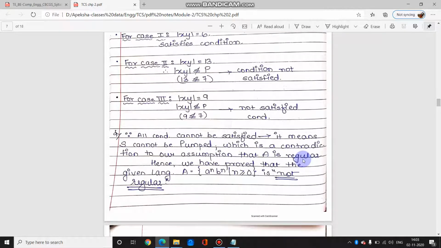क्योंकि जो भी language regular होता है उसका pumping possible होता है, वो repeating होगा तो भी वो original set को belong करेगा. But because all these conditions are failing, so it is a contradiction to our assumption that the language is regular, and because we say that the assumption is wrong, hence we prove that the language is not regular.